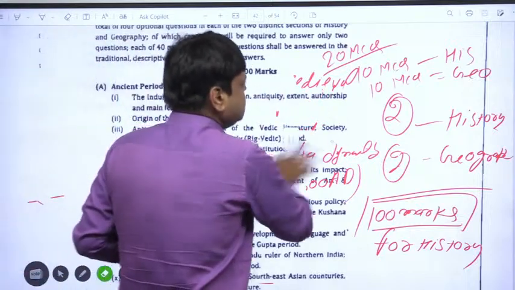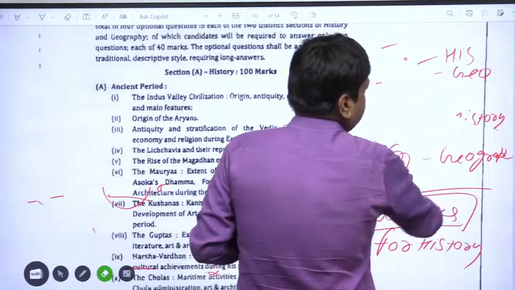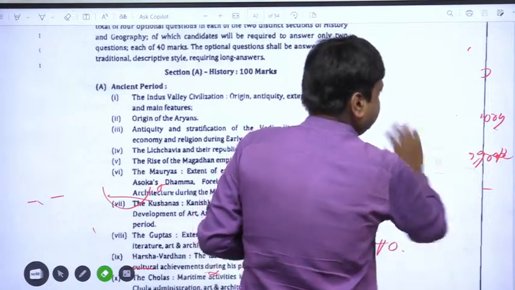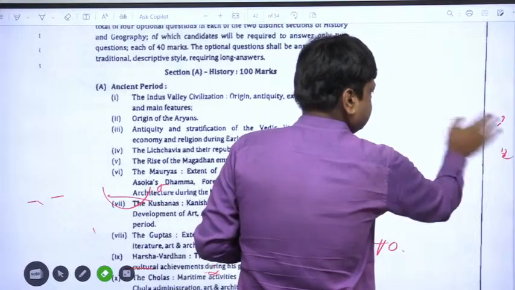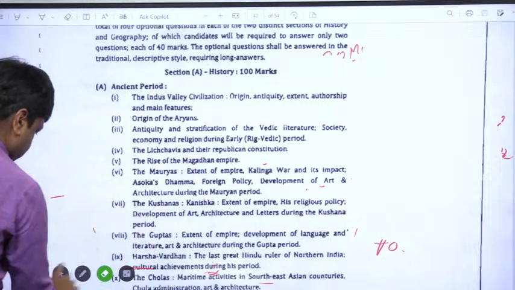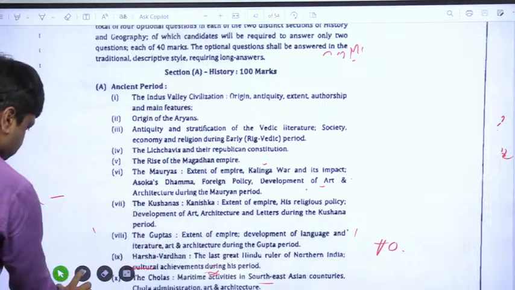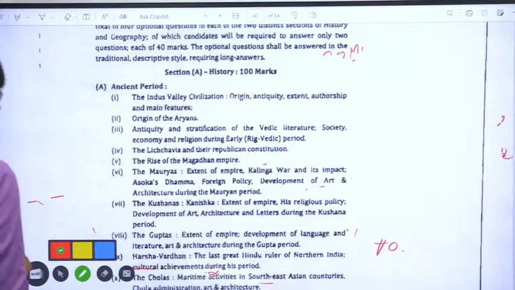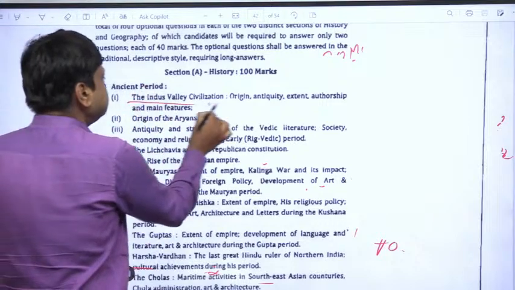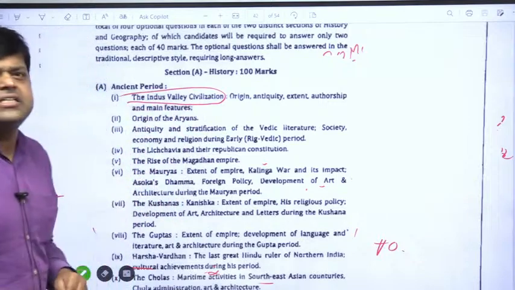JPSC has structured their syllabus so that you have to devote your study just around the syllabus. So, ancient period. The first topic is the Indus Valley civilization.